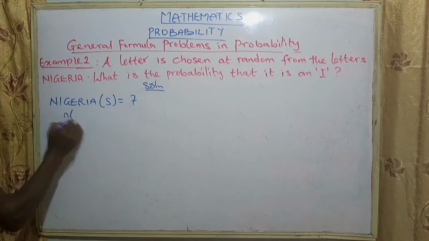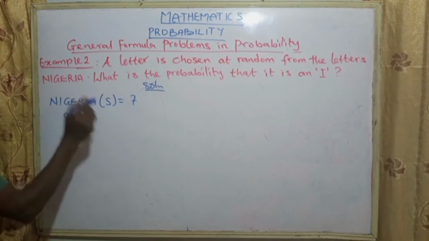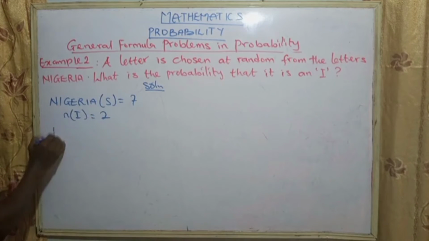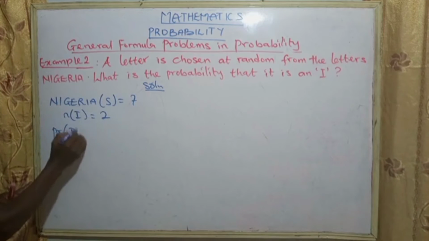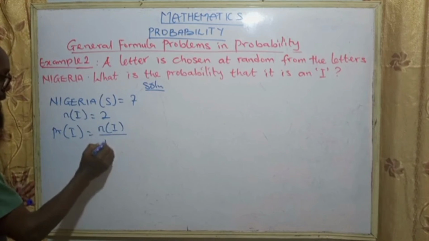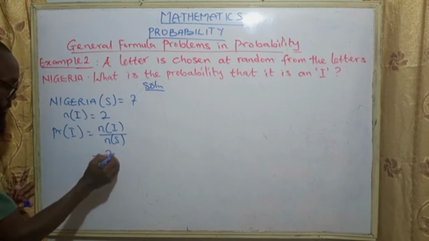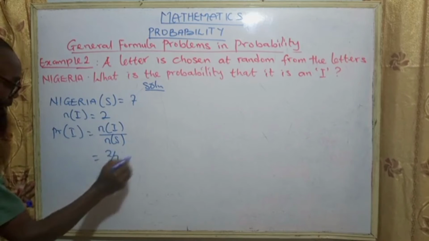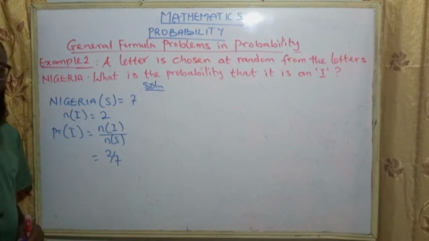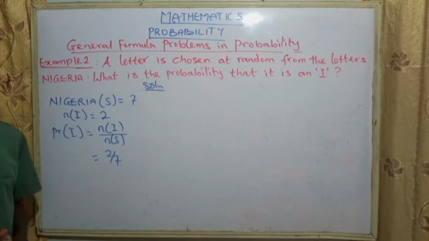Now the number of picking I. How many I do we have? 1, 2. We have 2. So the probability of I will be the number of I over the number of sample space. So the number of I is 2 over the number of sample space, which is 7. So the probability of picking an I is equal to 2 over 7.